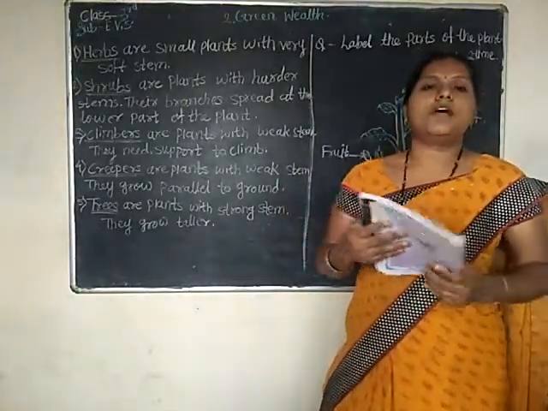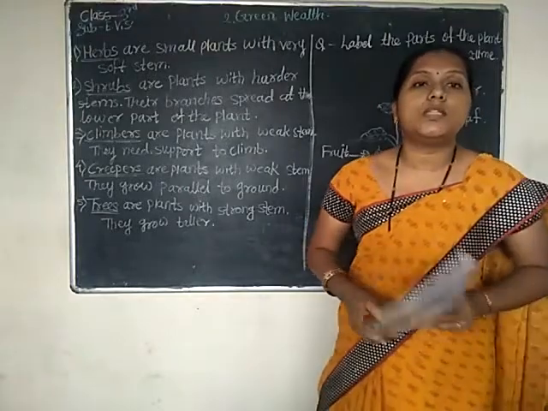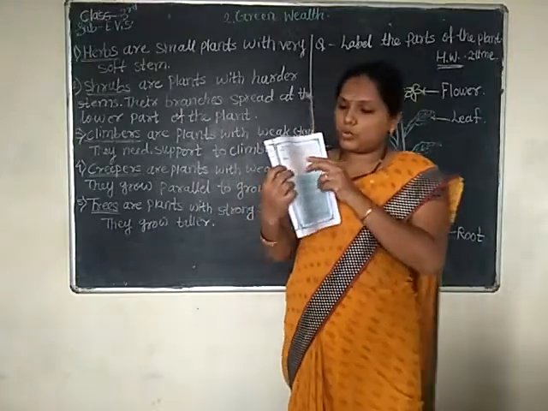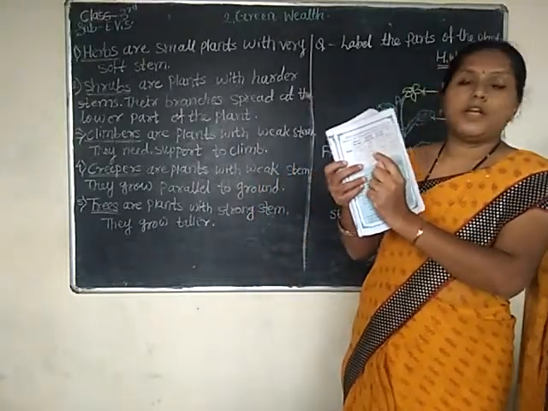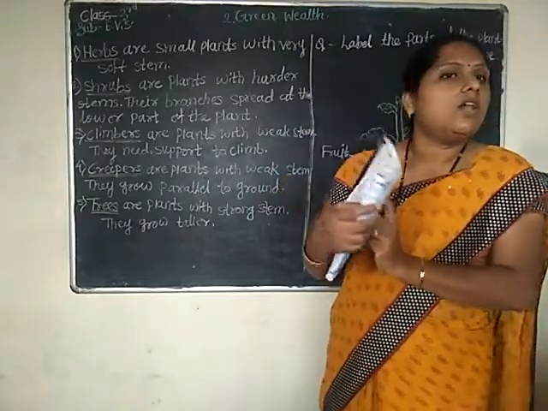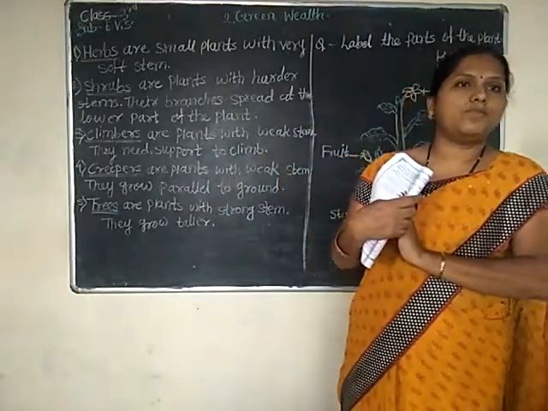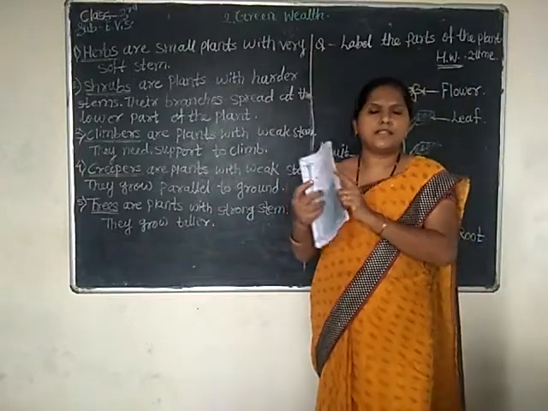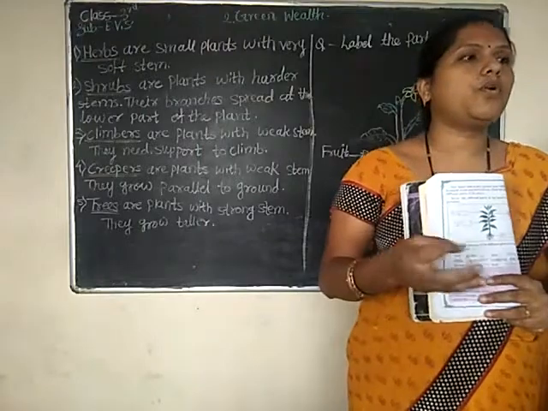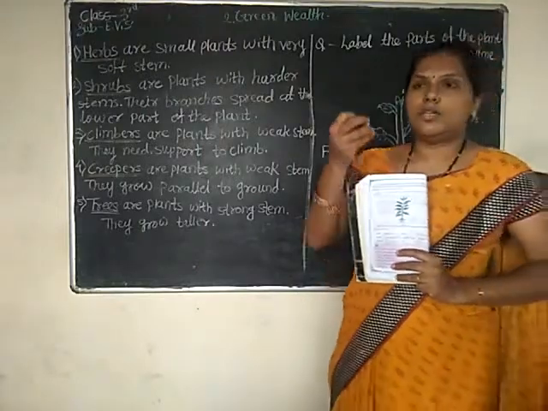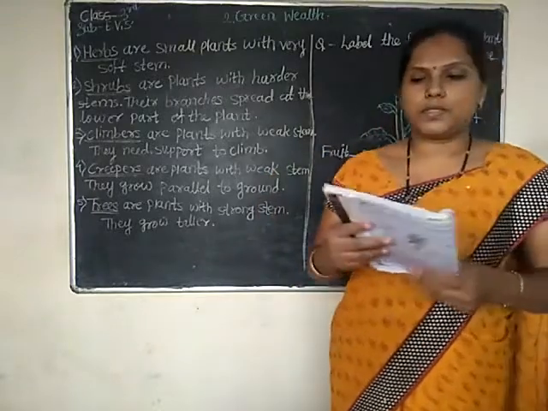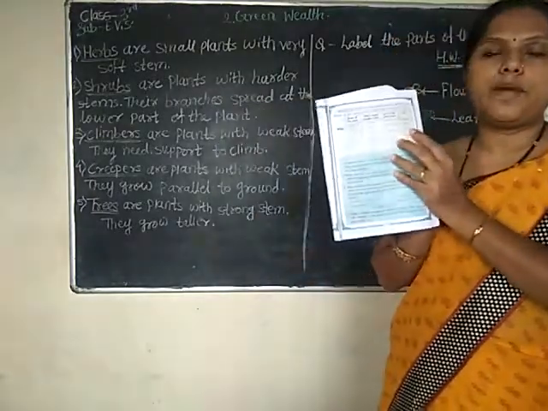Next example, take it, children: tulsi. Tulsi is also a herb. Write down tulsi here. Next one, creeper here, herb. The part of the plant used is the leaves. We are using tulsi leaves as medicine. Yes, you can write down medicine. While you are suffering from a cough or cold, you eat some leaves of tulsi. So it's called a medicinal purpose. So here, the use of tulsi is medicine.